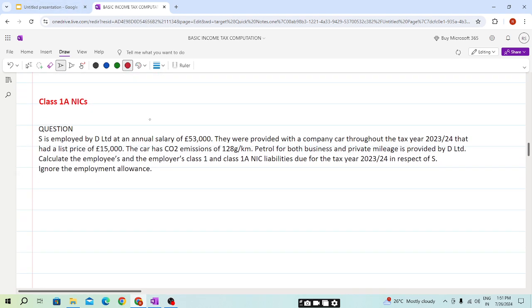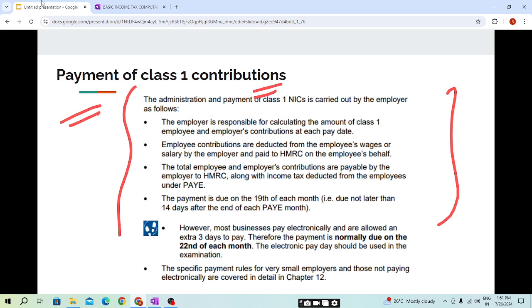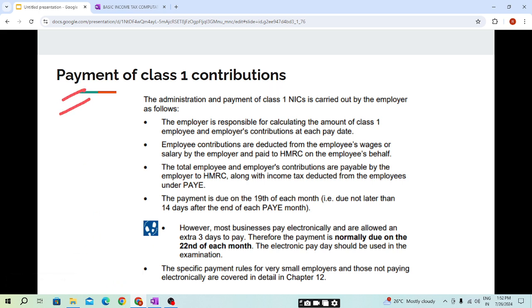Now students will be looking at the Class 1A NIC. Before that, we will do a short theory: payment of Class 1 contribution. As we have seen, it will be payable along with the income tax liability. The employer will pay the income tax liability of the employee under the PAYE system, and along with that it will pay this also. If not, we will be seeing how this will be managed.